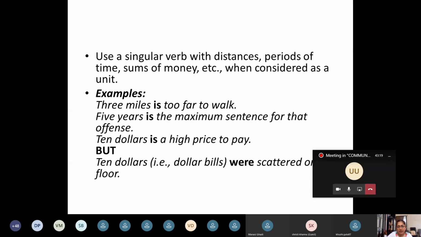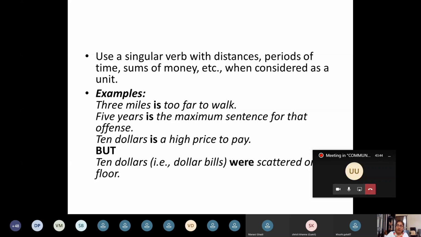In this slide, you may read, use a singular verb with distances, periods of time, sums of money when considered as a unit. When you are talking about it as a single unit, then all these things will attract a singular verb. 3 miles is too far to walk. Now, the subject is 3 miles.